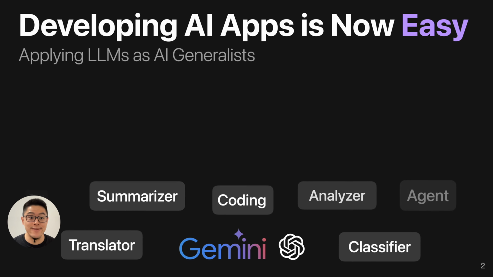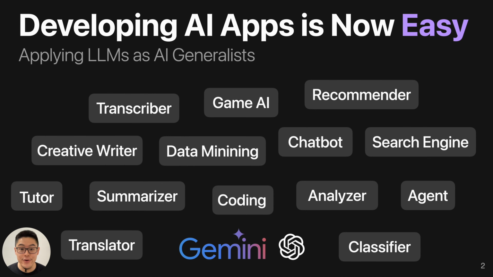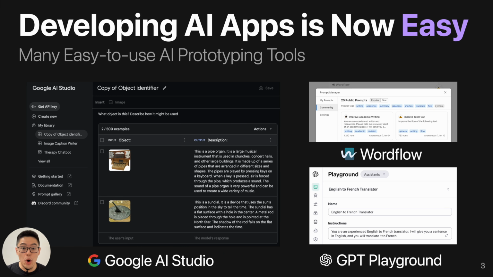Most recently, we have seen developing AI apps become easier than ever before, because people can use large language models as AI generalists to do a wide range of different tasks, from translators and data mining to chatbots. Moreover, different companies and researchers have proposed many easy-to-use AI prototyping tools such as Google AI Studio, Workflow, and GPT Playground. People can easily write prompts to create their own AI apps.